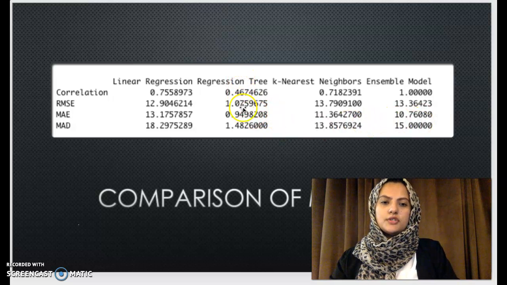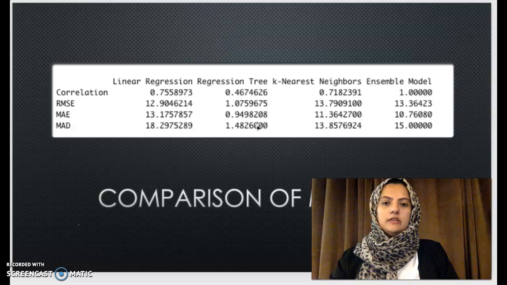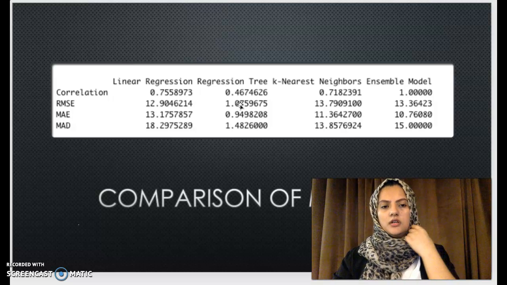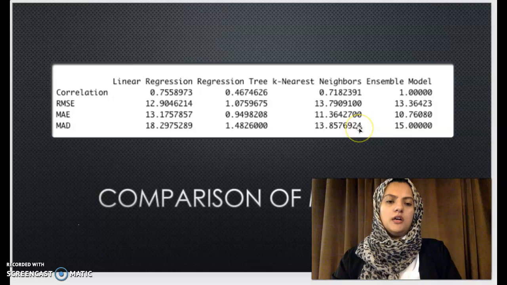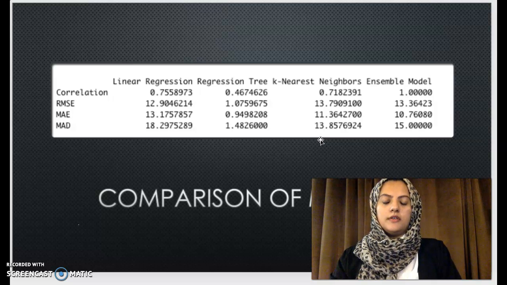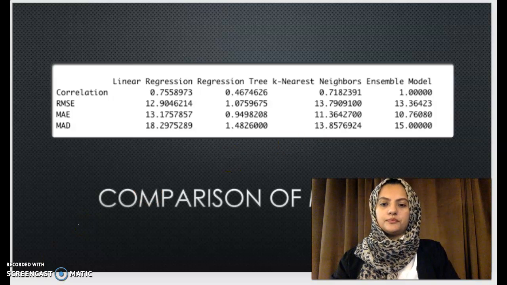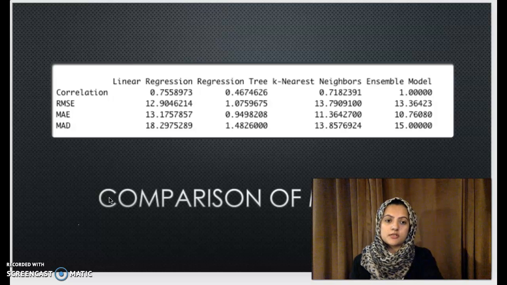Here we see that regression tree has lower values for the RMSE, MAE, and MAD, but it does have a very low correlation of 0.447. The next best model would be the k-nearest neighbor. It has a correlation of 0.71, and these are its evaluation metrics. Based on the results of these models' predictions,